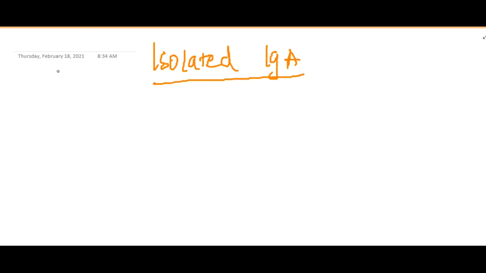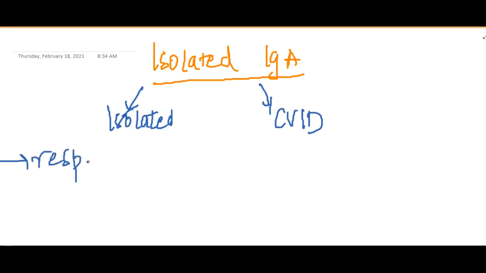The next disorder is isolated IgA deficiency. In isolated IgA deficiency, there is a defect in only IgA. This isolated IgA deficiency can be either due to isolated disease or it can be due to combined variable immunodeficiency. This will result in respiratory infections, or it can result in diarrhea. These are the diseases which it can result in.